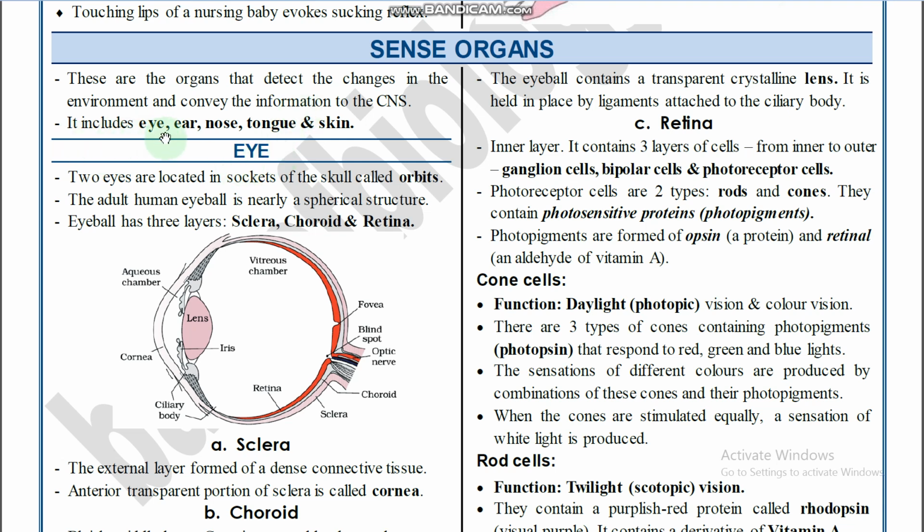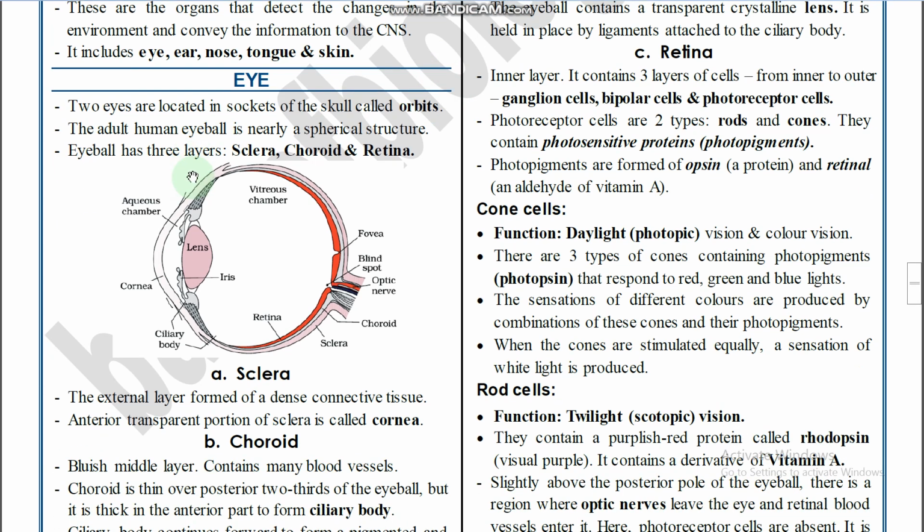It includes the eye, ear, nose, tongue, and skin. These are the sense organs present in our body. Regarding the structure of the eye, the diagram is most important, and labeling is also most important. Eye and ear are both very important. Two eyes are located in sockets of the skull called orbits. Wherever the eye is located in the skull, that is called the orbit.